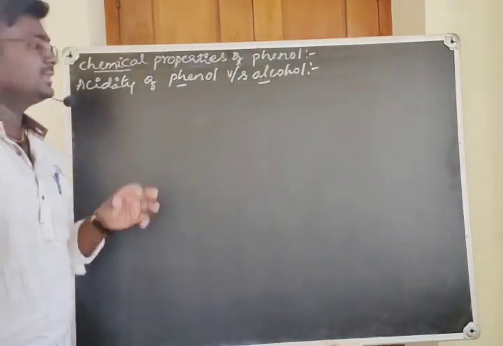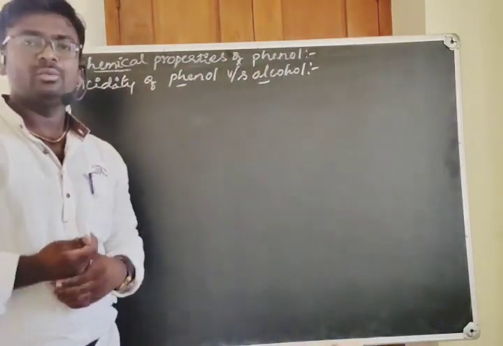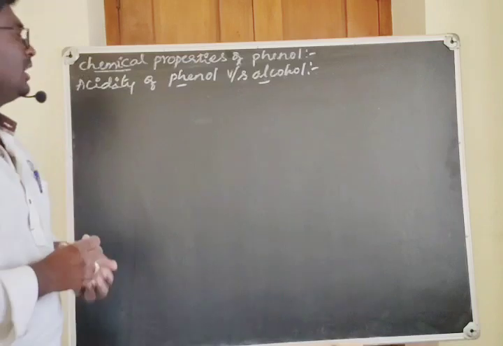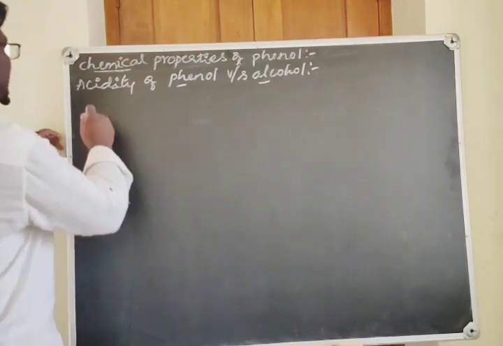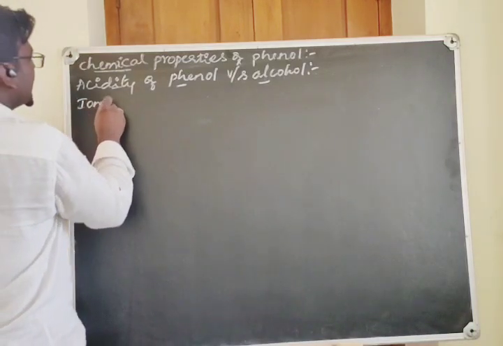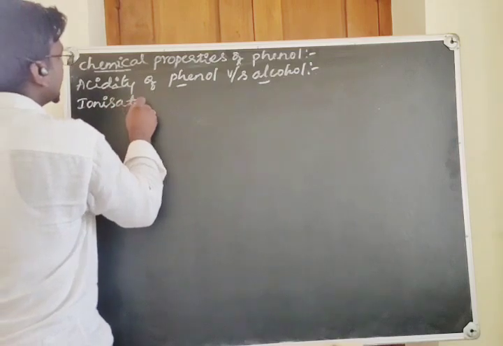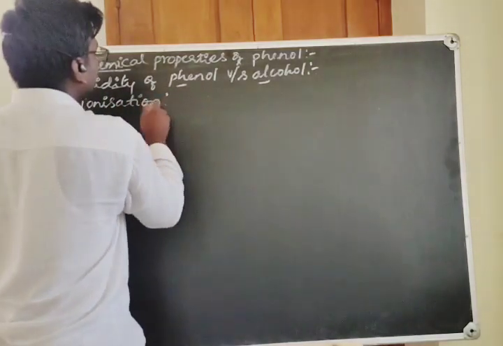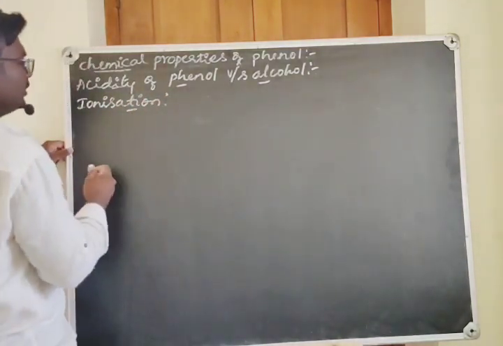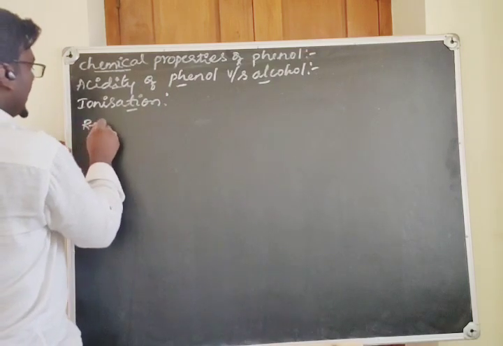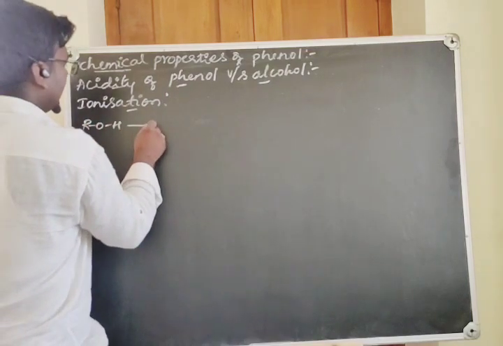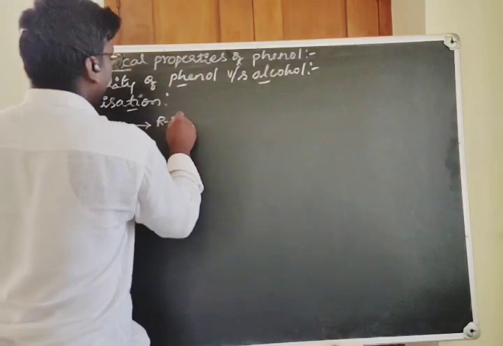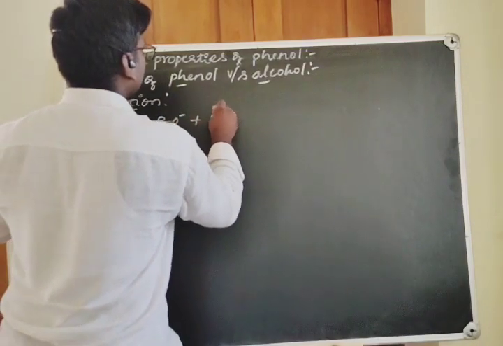Let us consider the acidity of phenol versus alcohol. To understand this, let us consider the ionization of these compounds. For example, take the alcohol ROH; it ionizes into RO minus plus H plus ion.